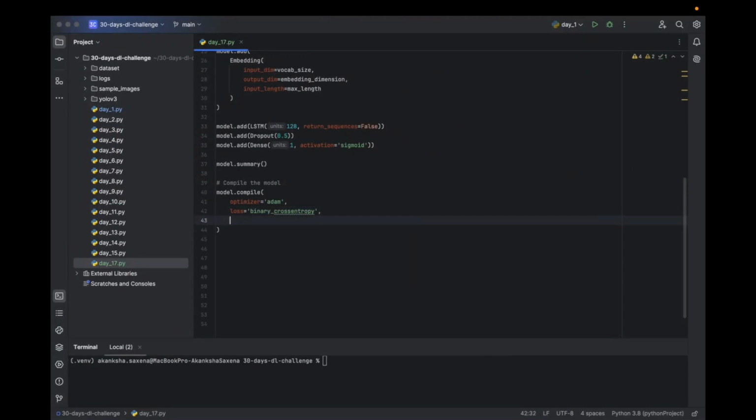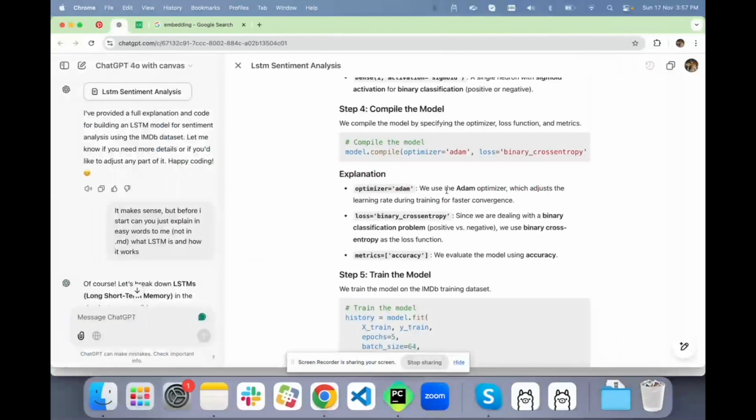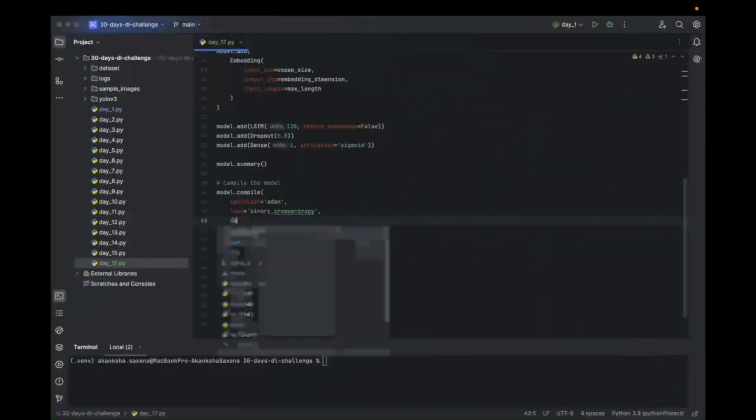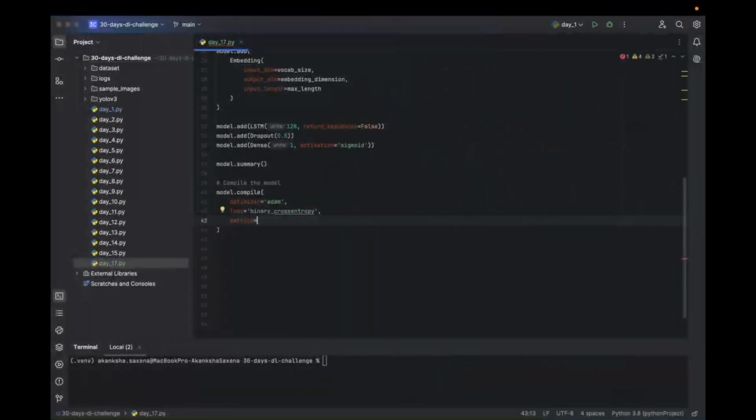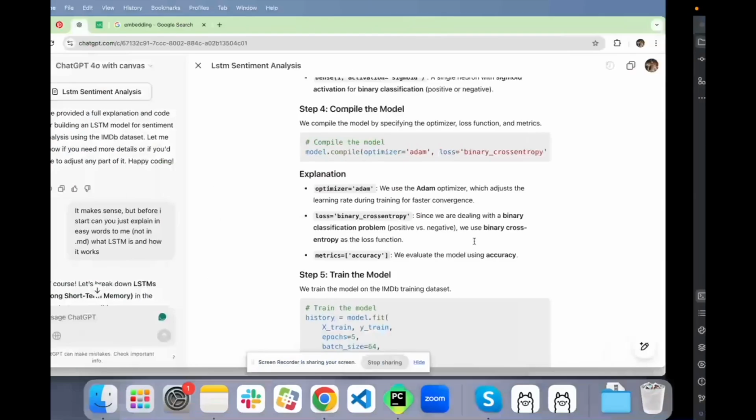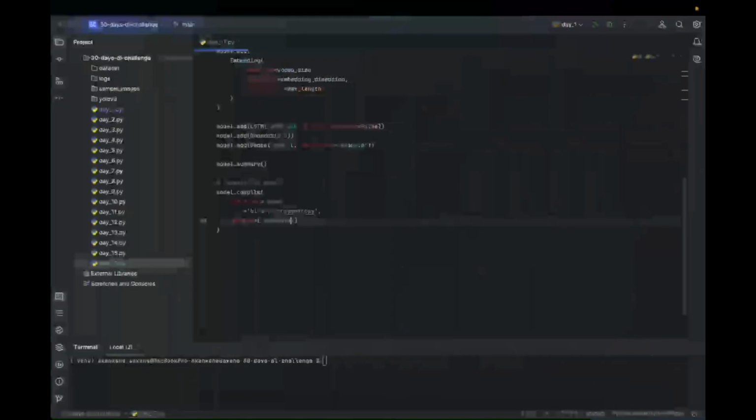It is a classification type problem where we need to decide whether the review is positive or negative. That is why the loss is binary cross-entropy. Then for metrics, we want our model to monitor accuracy.